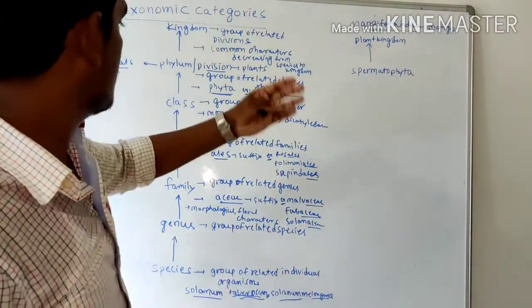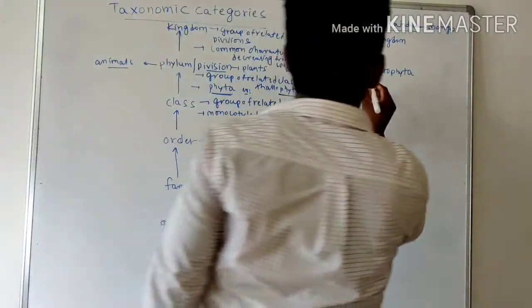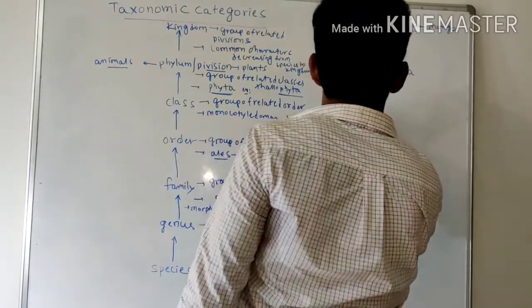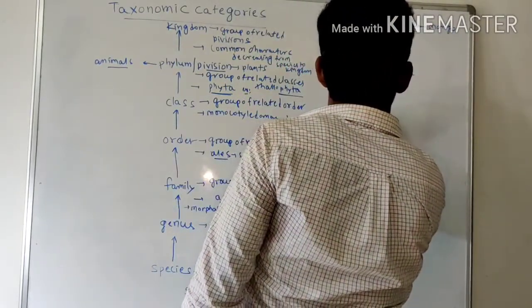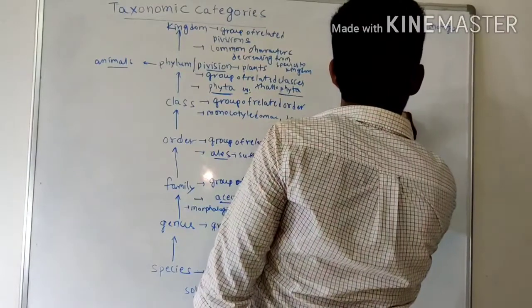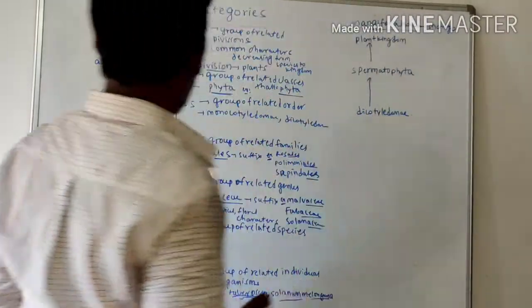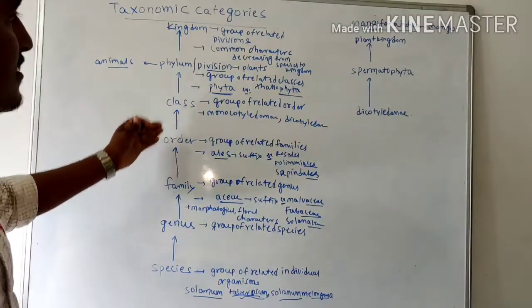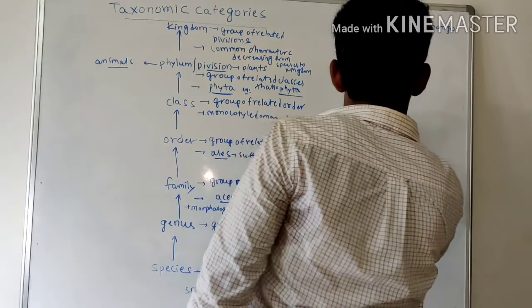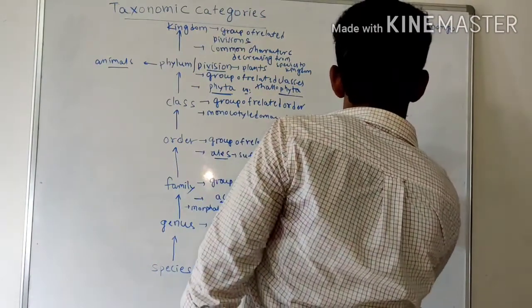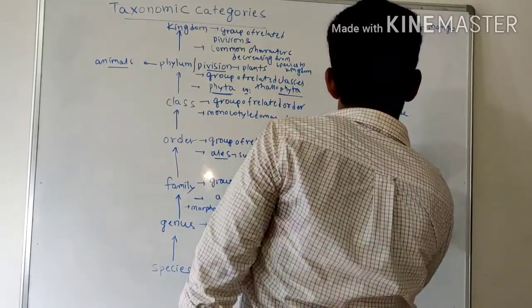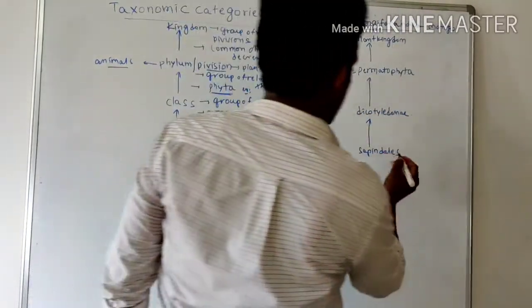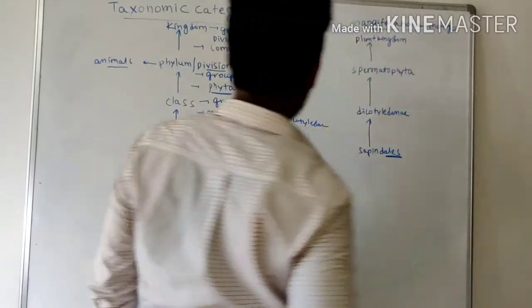The class for mango is Dicotyledonae. The order is Sapindales, which always ends with -ales according to the ICBN.